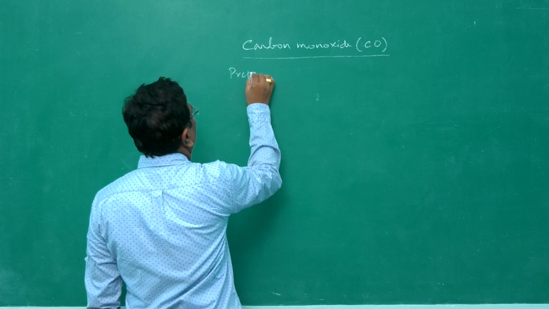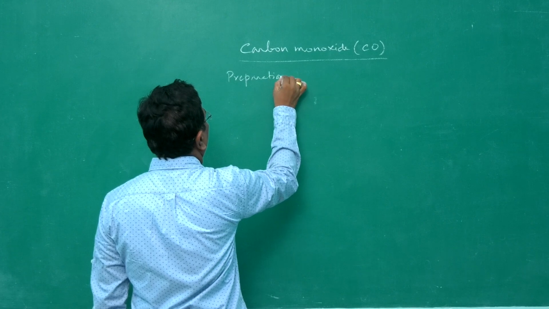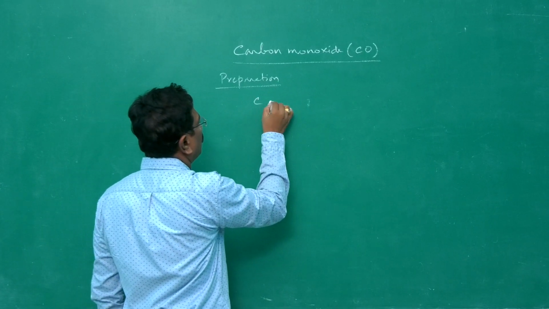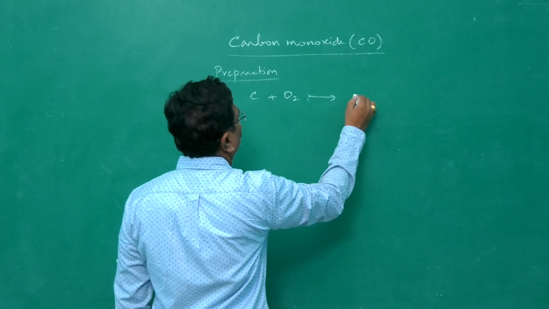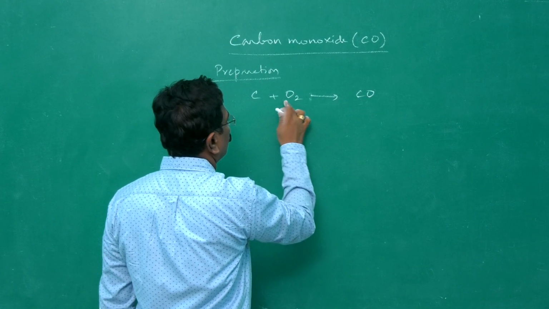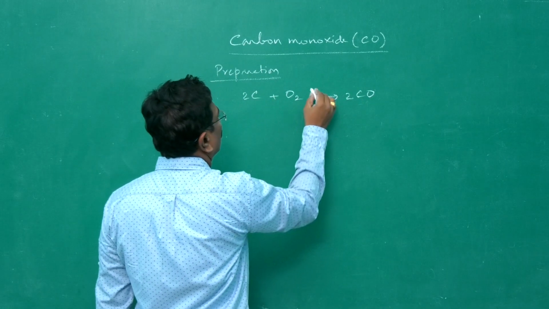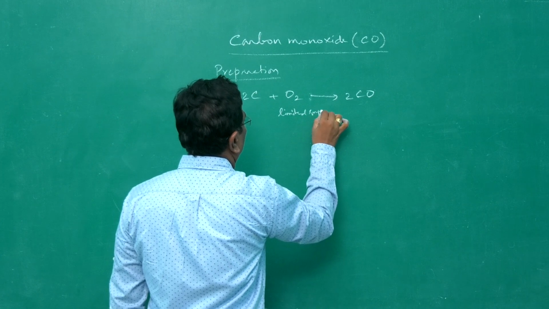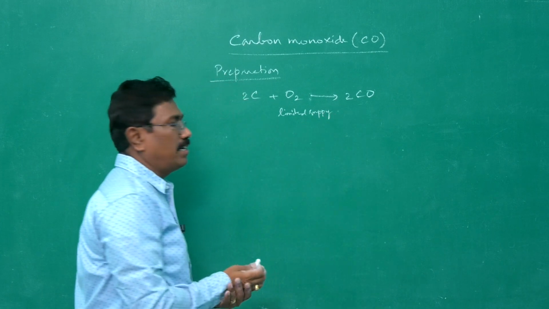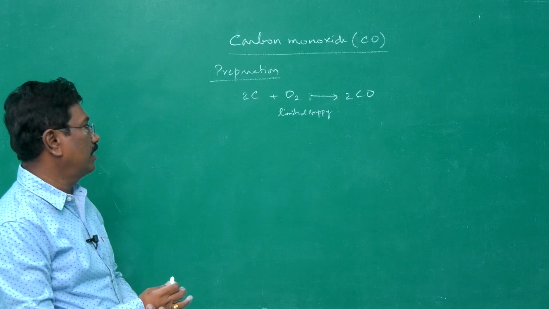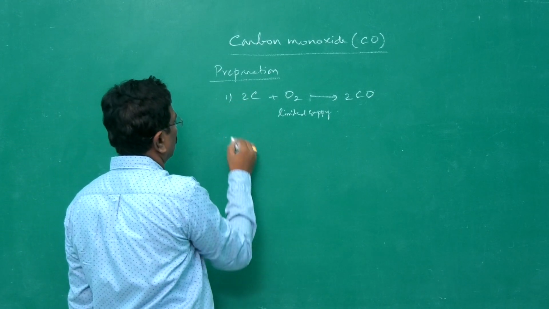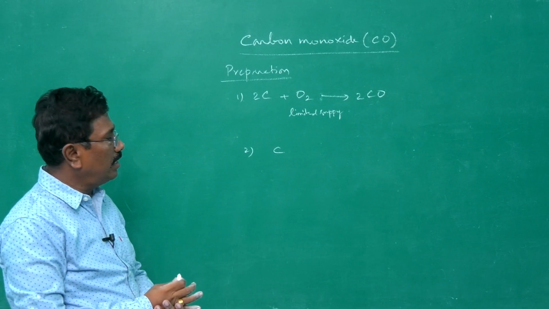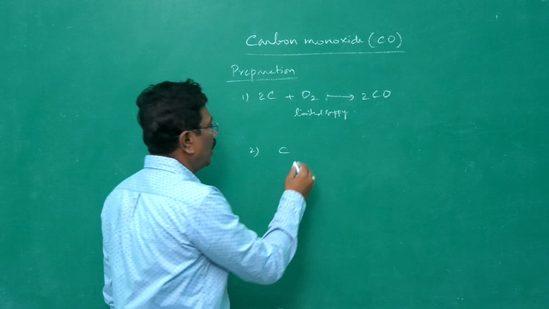Preparation may be direct combustion with carbon, but with a limited supply of air. When carbon is burnt with air, it may become carbon monoxide. To balance the equation, 2 oxygen, therefore 2. Limited supply of air. So when the oxygen supply is limited, you may get carbon monoxide. It may also be produced by heating, by passing air into carbon.